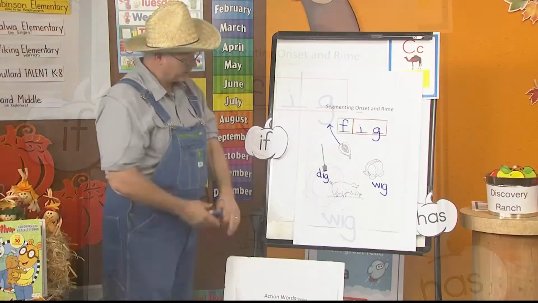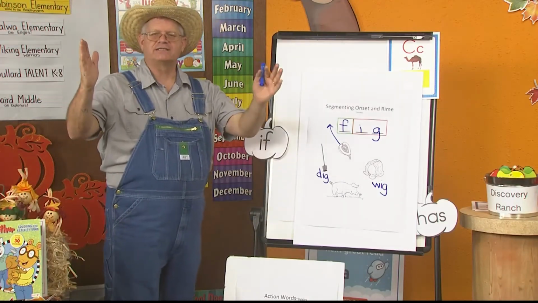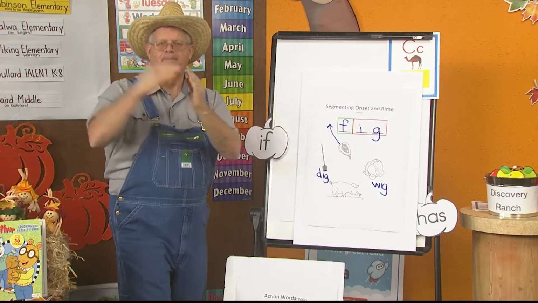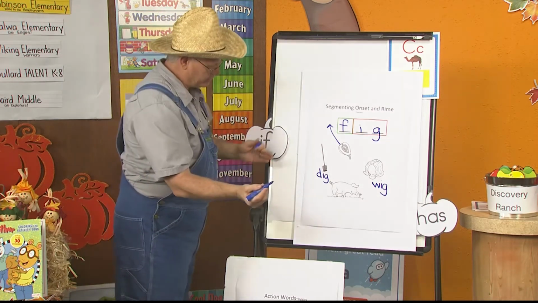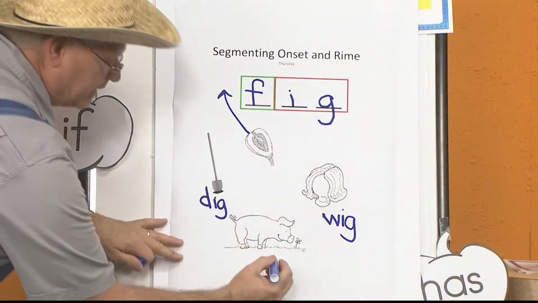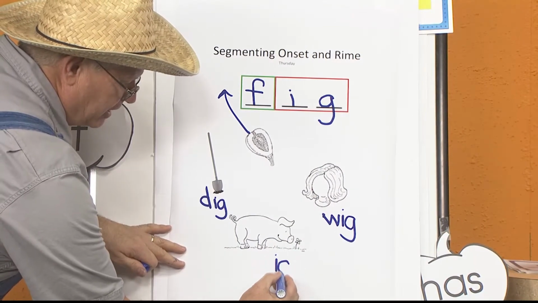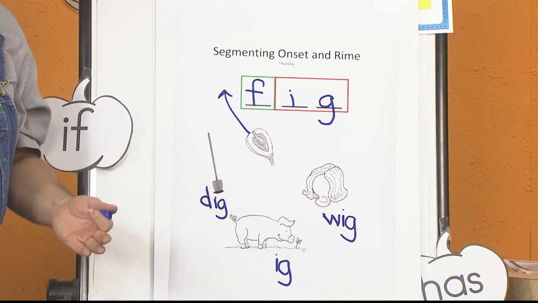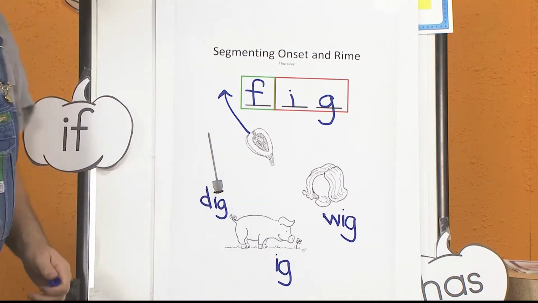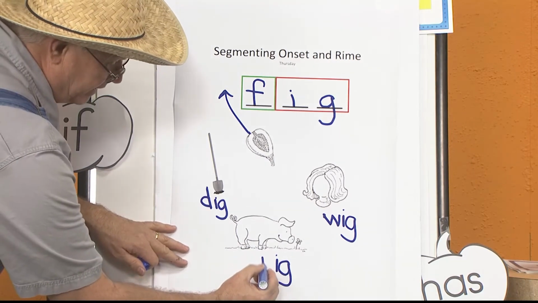And this last one, pig. You ready? Let's do the onset and rhyme. Pig. P. Ig. There's that ig again. What can I do? Right. I can just put the I and the G, and then all I have to do is worry about the onset. And what was the onset? P. P is for P.